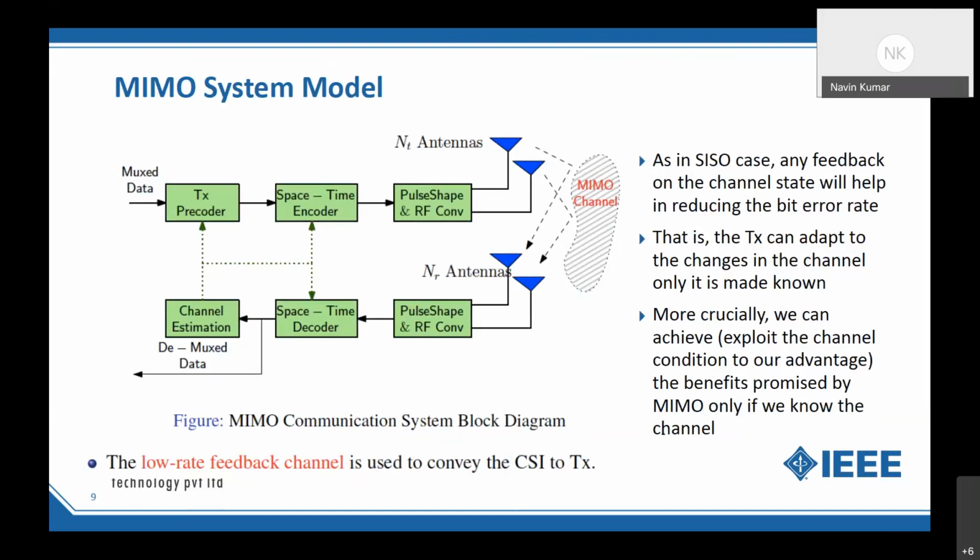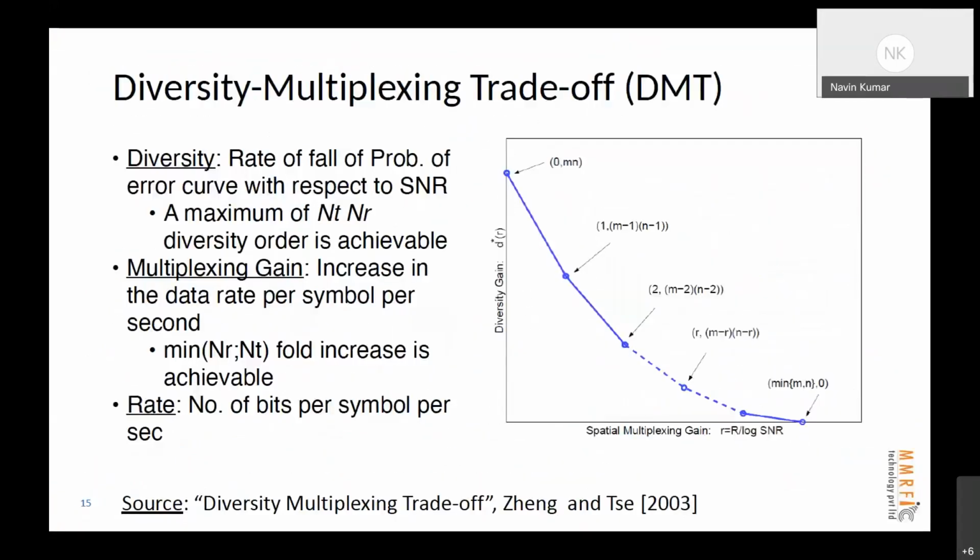So what is the key factor to decide which pre-coding technique should be used? Do we need to go with only one pre-coding method for uplink or downlink, or does it matter differently for downlink and uplink? So that brings me to this curve. You choose your operating point, whether I want maximum diversity or maximum data rate, maximum reliability or highest data rate. You choose an operating point which is theoretical. We cannot go beyond these points. These are the bounds. You choose an operating point and there is a code available for that. There is a pre-coding matrix available for that.